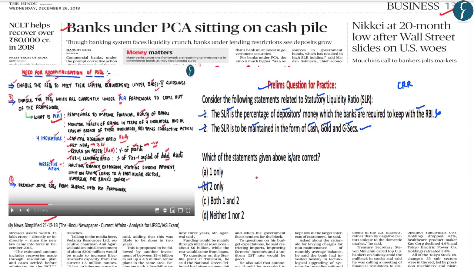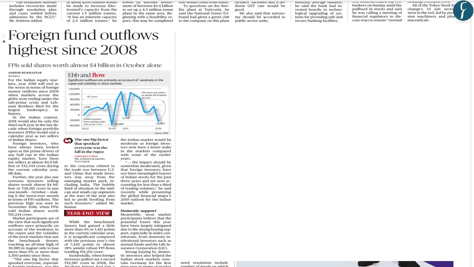And the next article which is important from page number 13 is foreign fund outflows highest since 2008. Now this particular article highlights that the year 2018 has seen the highest outflow of foreign portfolio investment after the 2008 financial crisis. This clearly shows that a large number of foreign investors have withdrawn money from the equity market in the year 2018. And as you can see in this particular graph, the year 2018 has seen the highest outflow of foreign portfolio investment since the year 2008.